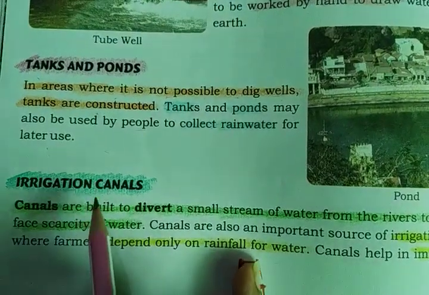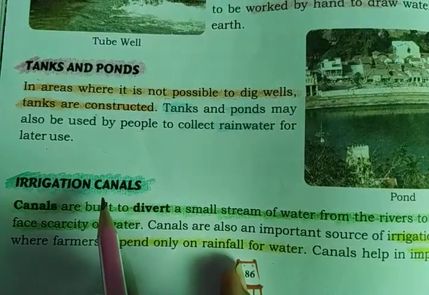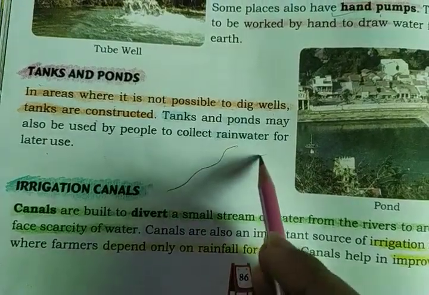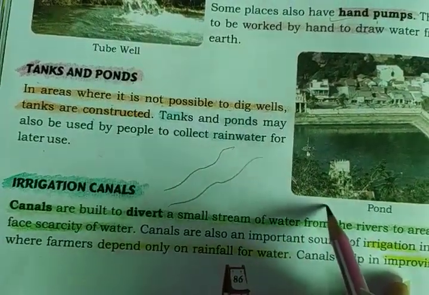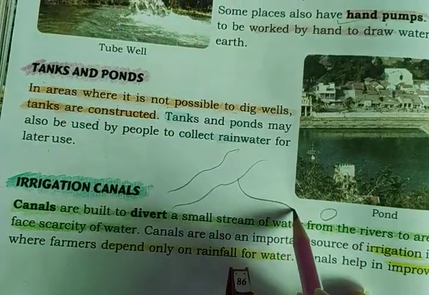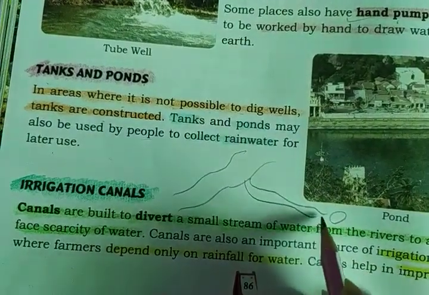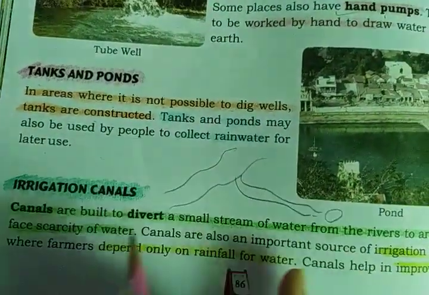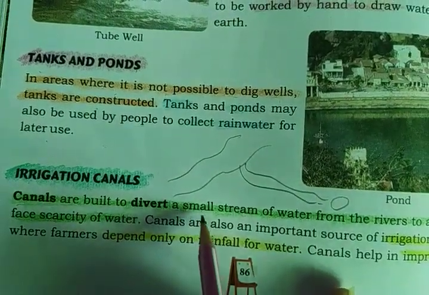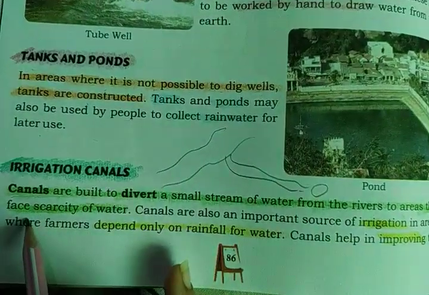Children, canals are streams built by us. It is man-made, to divert the water of a river. Like a river is flowing in this way and we need water at this area. So what we will do, we build a small canal to this area so the water will reach the people living in this place also. So canals are built to divert a small stream of water from the river to the area that faces scarcity